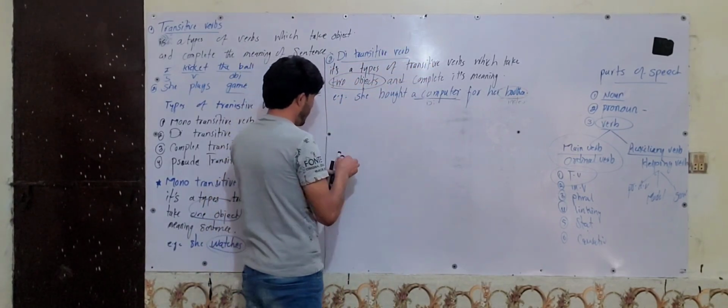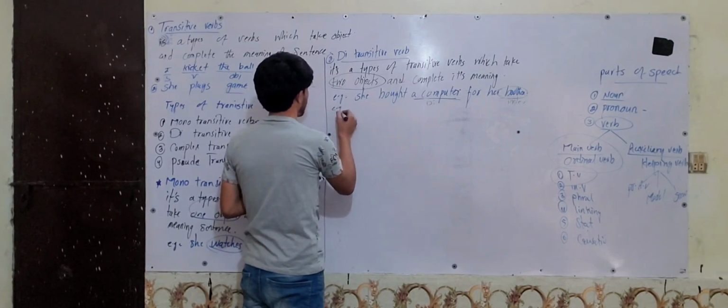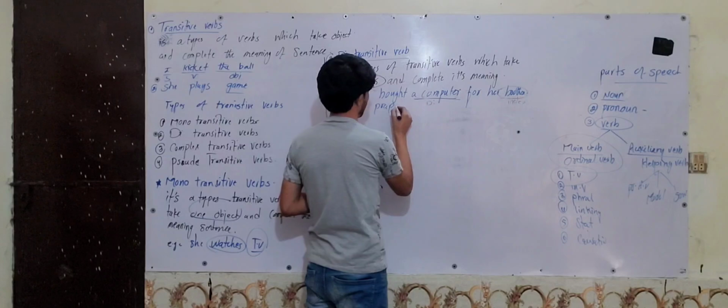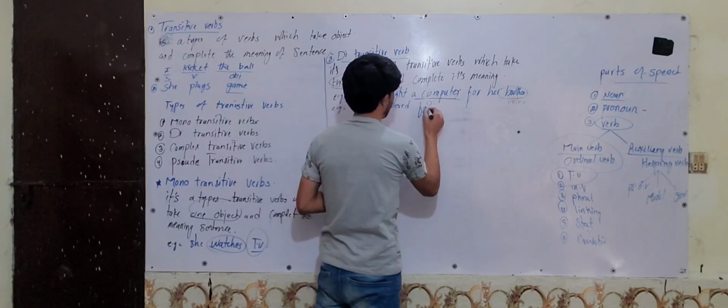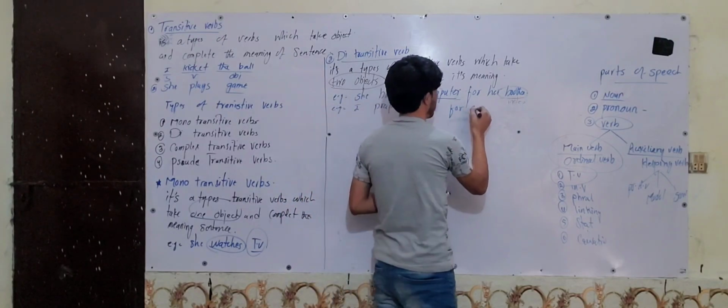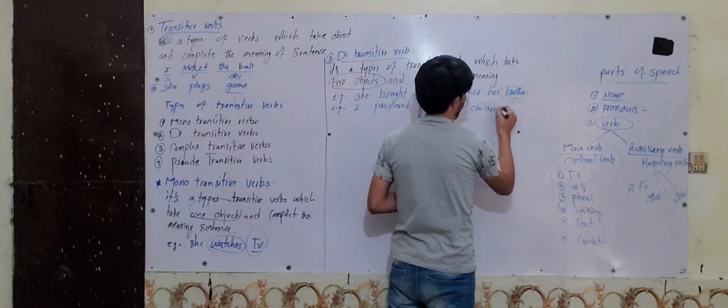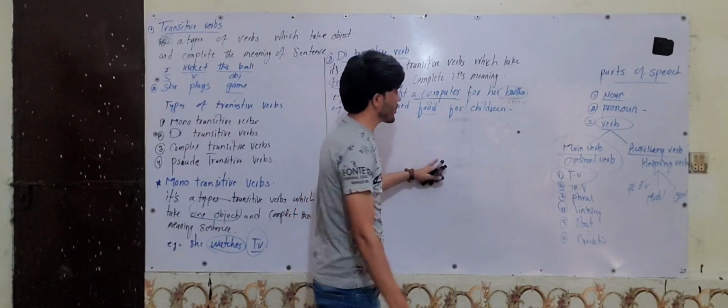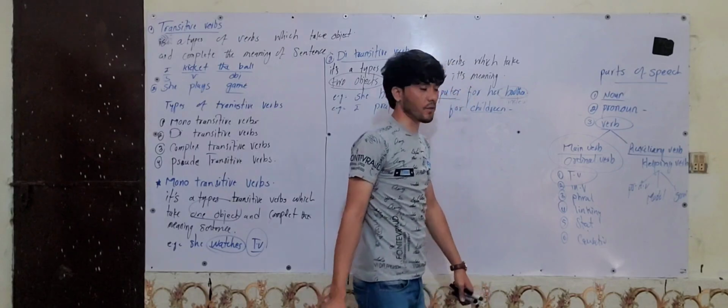And after that, if I give you another example: I prepared food for children. It's my job and I prepare food. Food is the direct object and children is the indirect object.